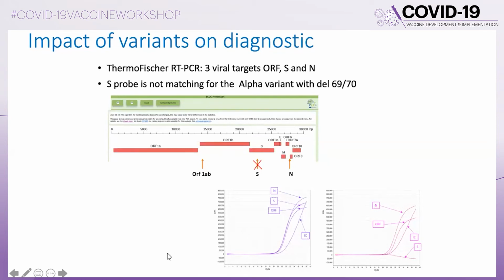And if we look at the amplification curves, you can see that this is a positive sample for all the 3 targets, S, N, and ORF. And here you can see the positive sample with the UK variant with only 2 positive targets and the S negative. So this is clearly a profile of UK variant positive with the Thermo Fisher test.